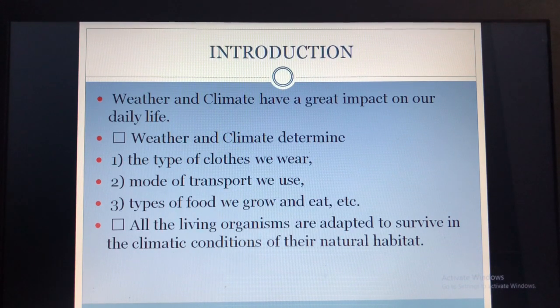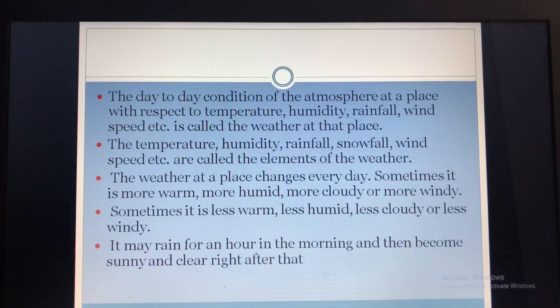So all the living organisms are adapted to survive in the climatic conditions of their natural habitat. This we had studied. Then next we had studied what is weather. So what is weather? The day-to-day condition of the atmosphere at a place with respect to temperature, humidity, rainfall, wind speed, etc. This is called the weather of that particular place.